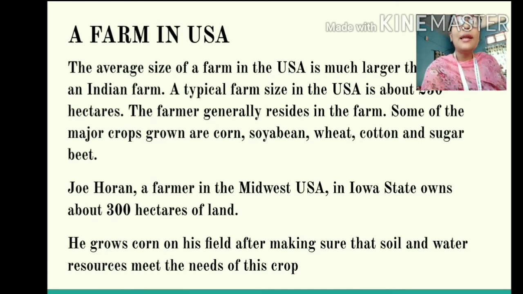So in Munna Lal's case, we could see that the crops grown by Munna Lal are more or less fixed. He does not have any other choice. But Joe Horan, before cultivating corn, makes sure that his soil and water resources are enough to meet the needs of his crop. That means he is very particular about which crop to grow, how to grow, and whether the resources required to grow the crops are available and sufficient or not.